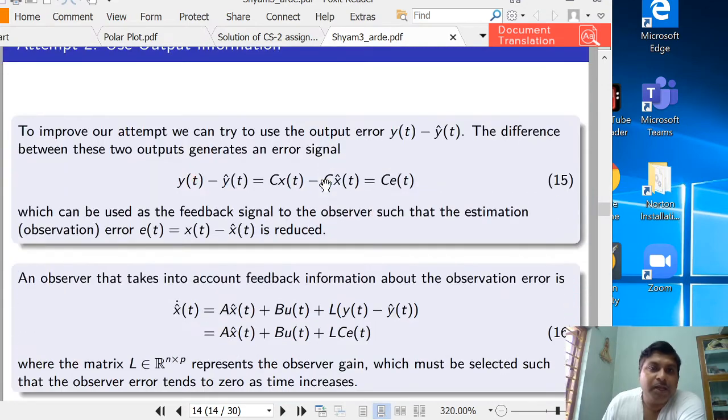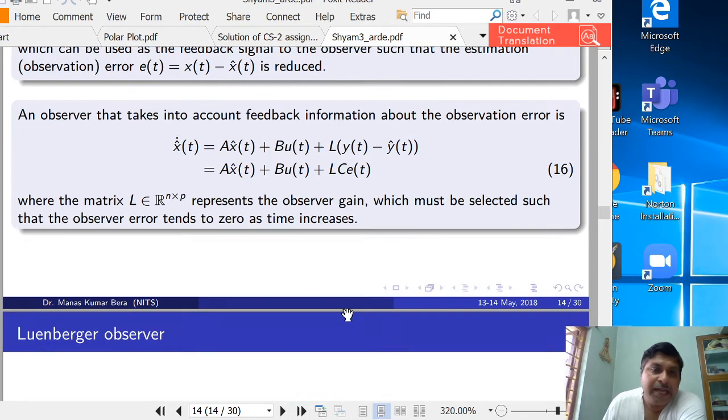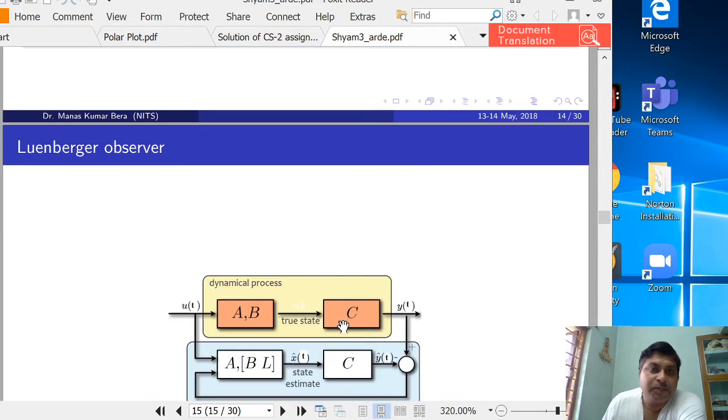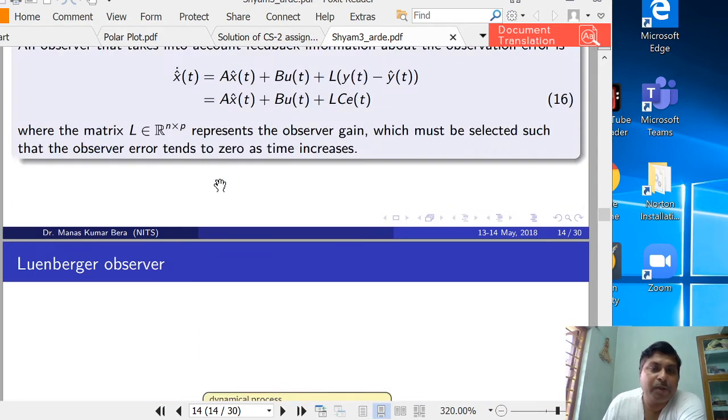So what we did was take the difference of the output of the original system and the output of the dummy system, and add it to the dynamical equation of the observer, that is A x hat plus B u(t) plus L C e(t). This scheme is known as the Luenberger observer.